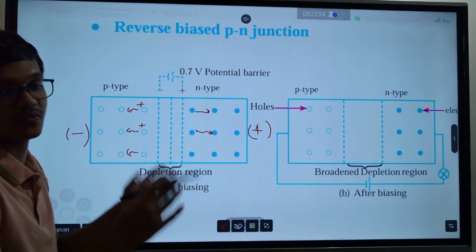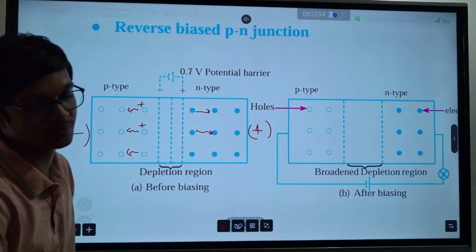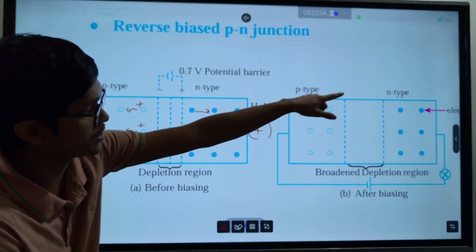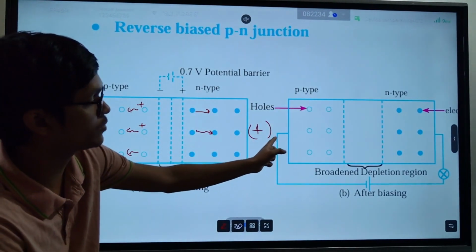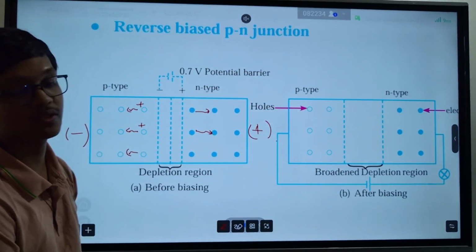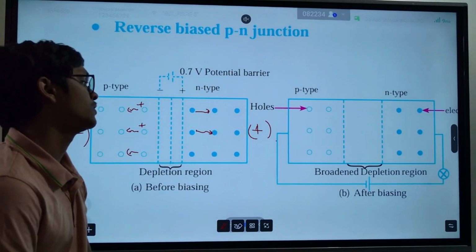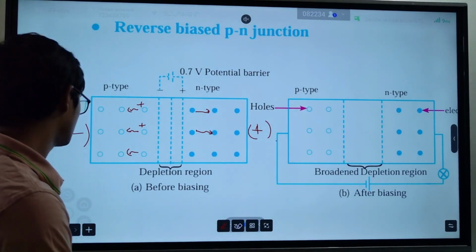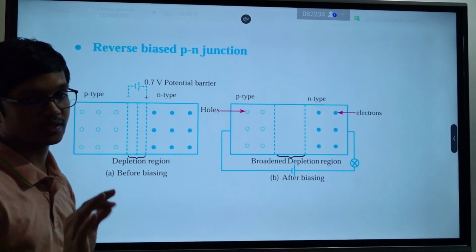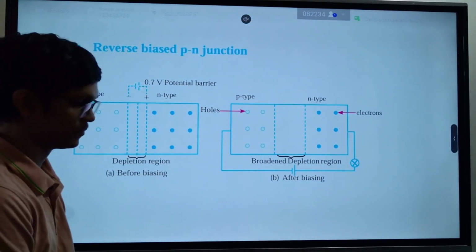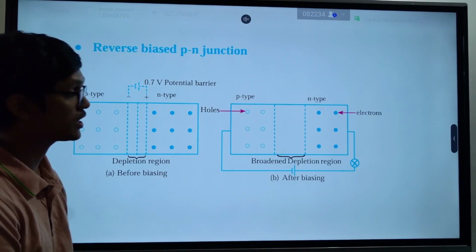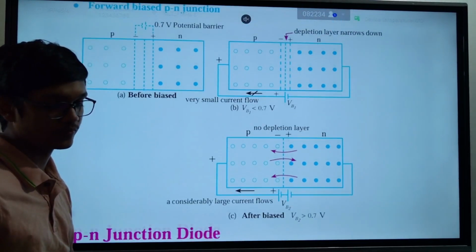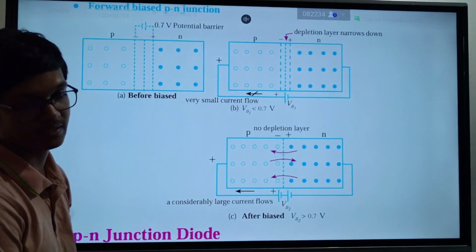The depletion region will increase. There will be no current through the PN junction. So if you connect the battery such that the positive side becomes that side and the negative side becomes this side, then there will be no current through the circuit. See? The basic idea is that through a PN junction, current can only flow in one direction. When you forward bias, the current goes through, but if you reverse bias, current will not go through.